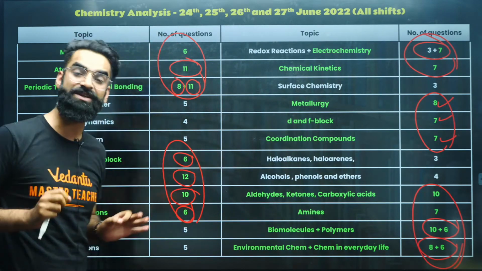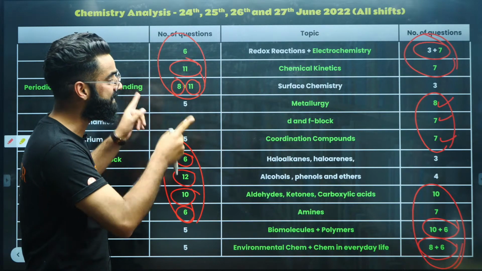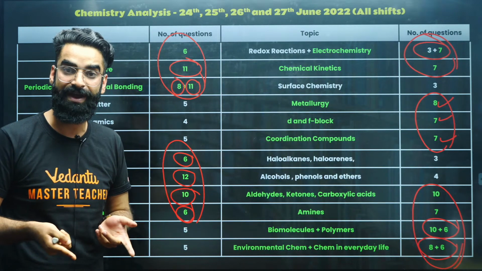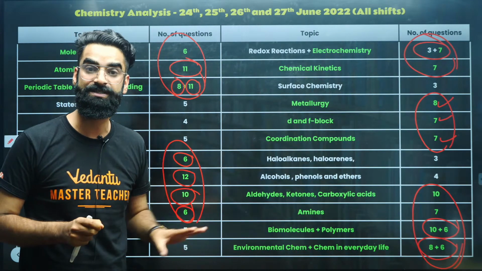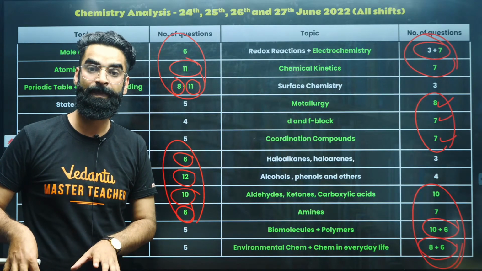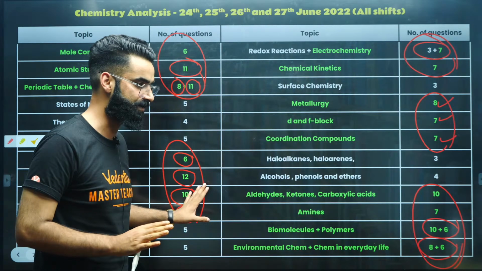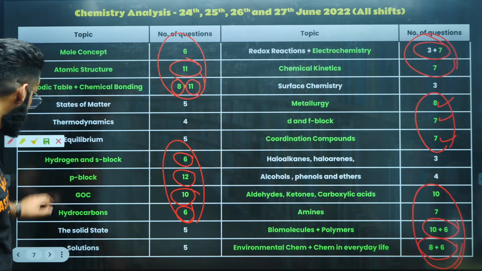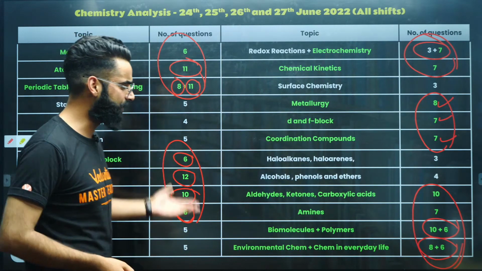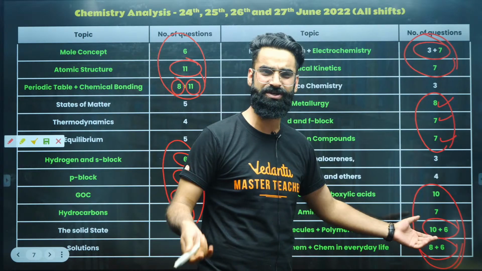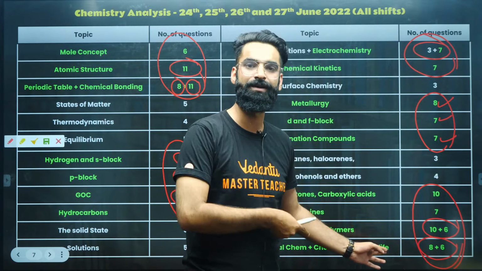So what I would suggest right now for the second shift is, again focus on the same chapters the most, right? These chapters which I've highlighted over here, from which the majority of the questions were asked in the first shift, in the June shift. Number one, don't get carried away. Don't think that since the majority of the questions were asked from biomolecules and polymers in the first shift, in the second shift they won't ask questions from these 2 chapters. Let me tell you, they'll ask the same. They'll repeat the same thing.